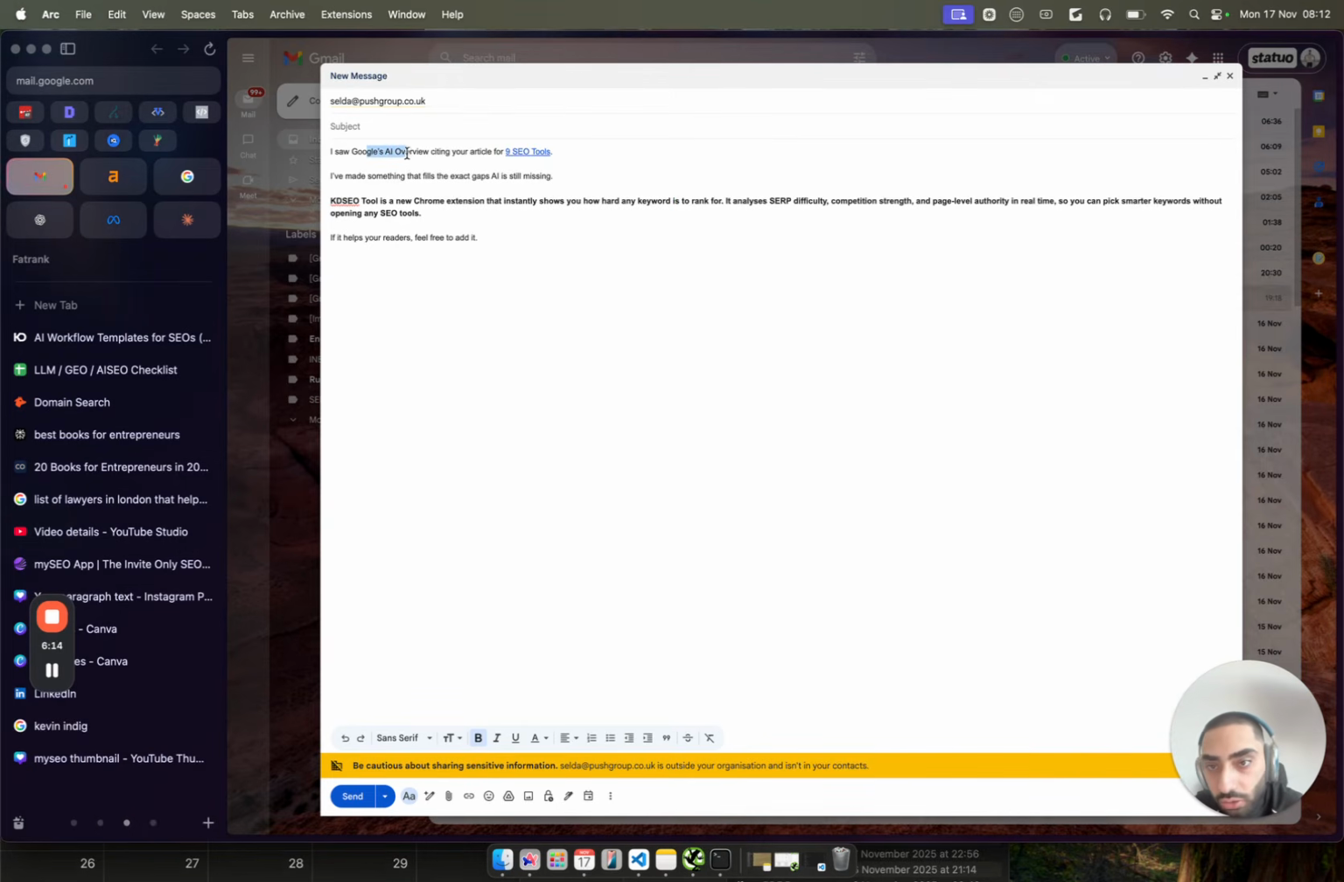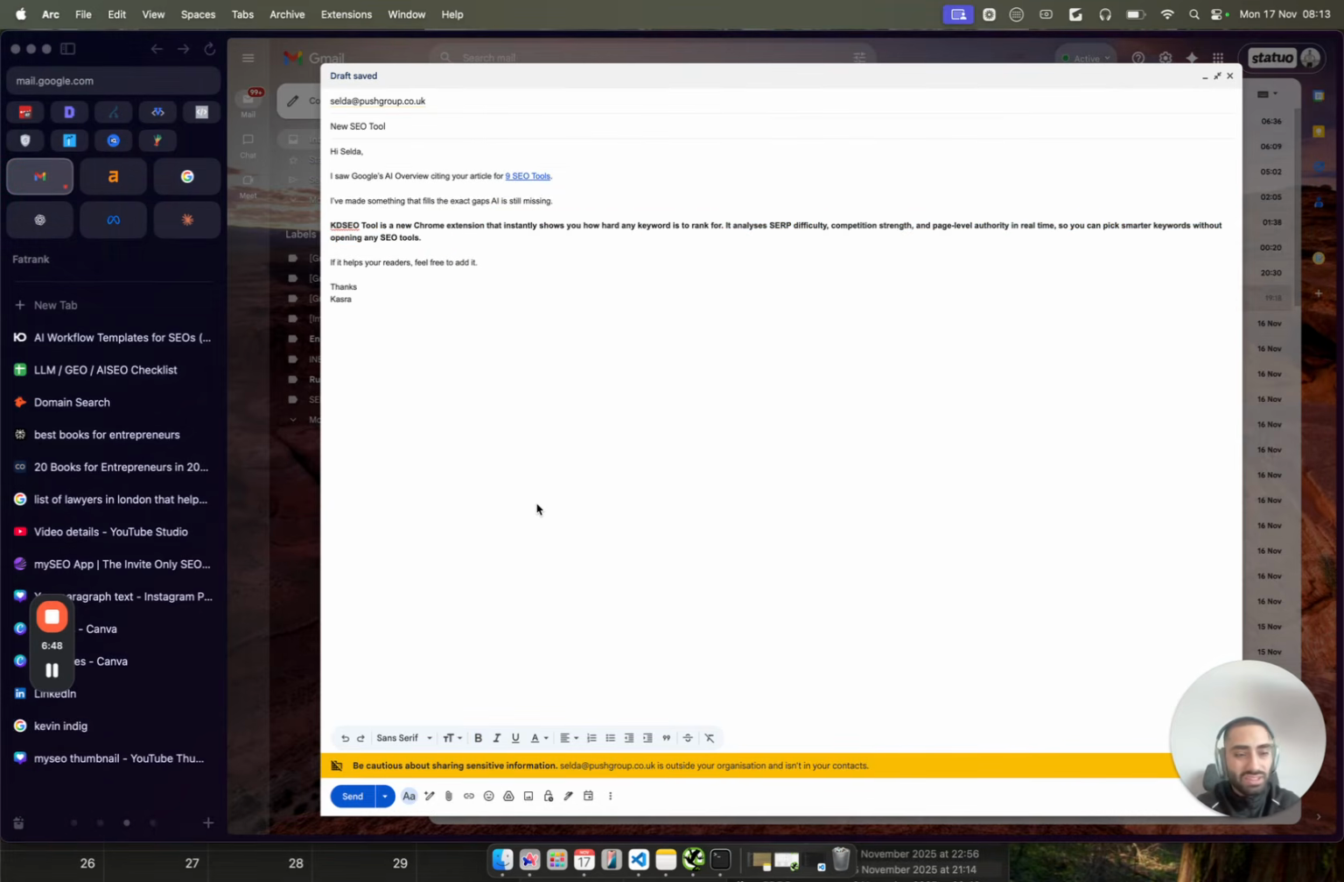I saw Google's AI overview citing your article 9 best SEO tools. I've made something that fills in that exact gap, and then I've just made up some random keyword tool. Obviously, I'm not going to send this email because I don't have an SEO tool, but you get the point, right? So KD SEO tool is a new Chrome extension that instantly shows you how hard any keyword is to rank for. It analyzes SERP difficulty, competition strength, and page level authority in real time, so you can pick smarter keywords without opening any tools. If it helps your readers, feel free to add it. And this is basically the email template done. So new SEO tool, hi Zelda, then you've got the email, and then you've just signed it off.